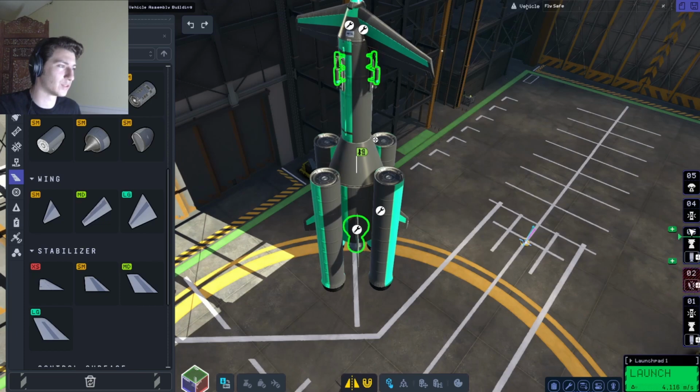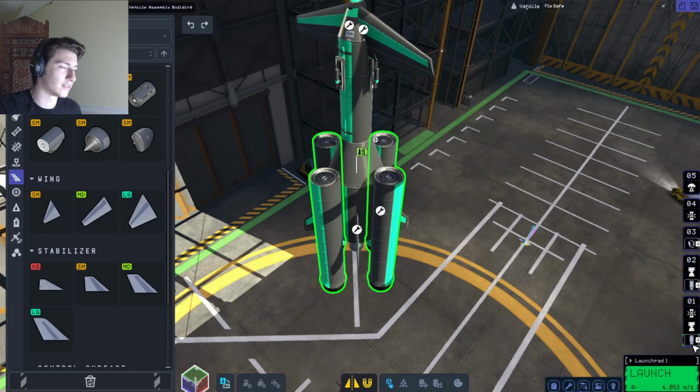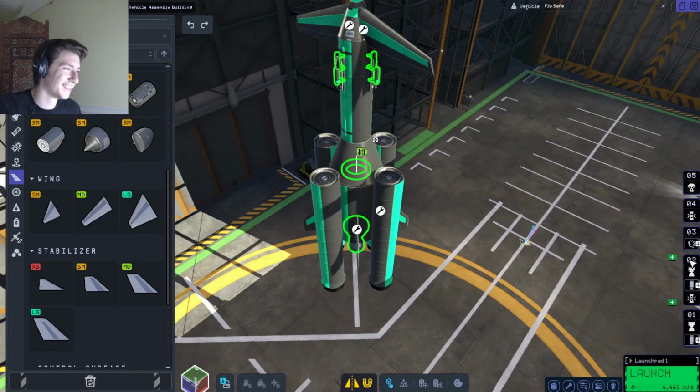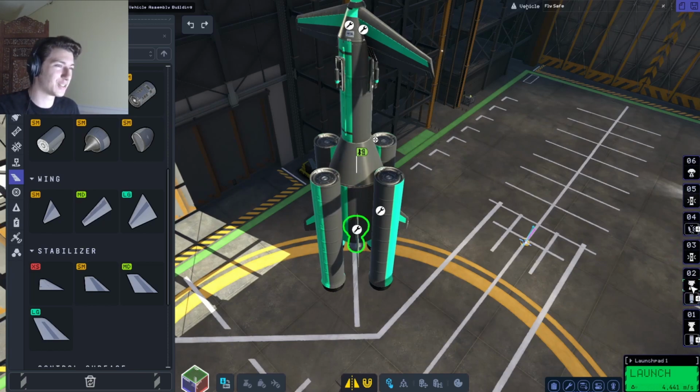Decouple should go up here. And then this goes here. And this gets its own stage, bear with me guys, sorry. The staging always takes me a minute.